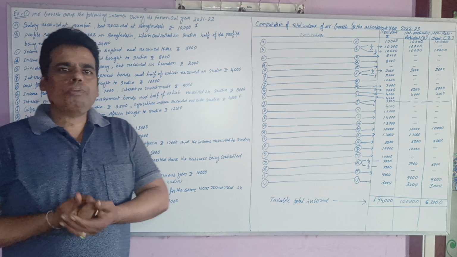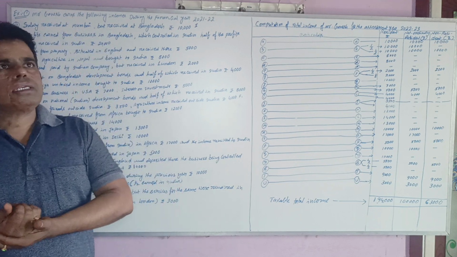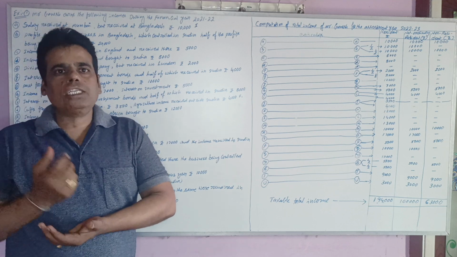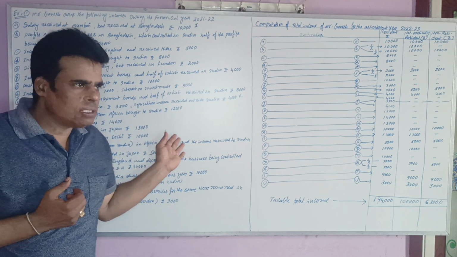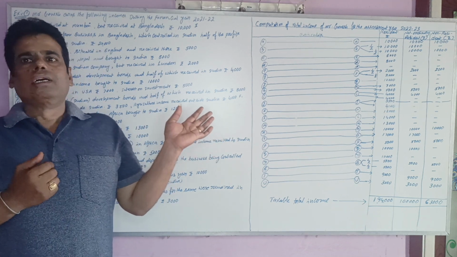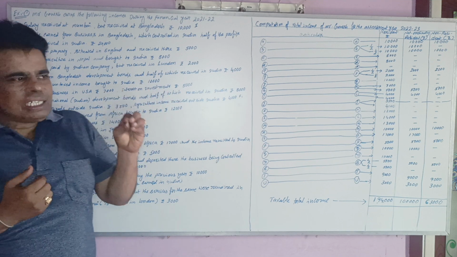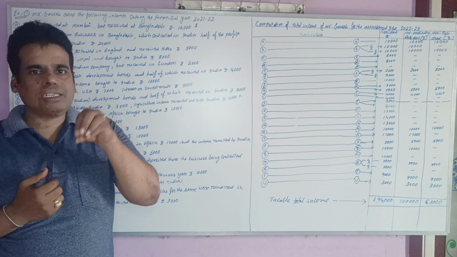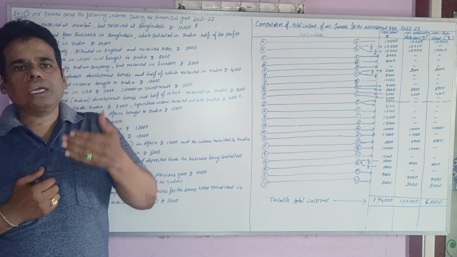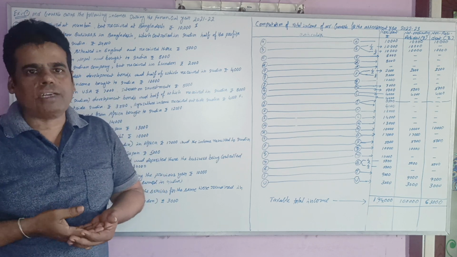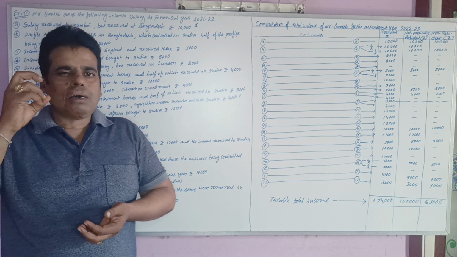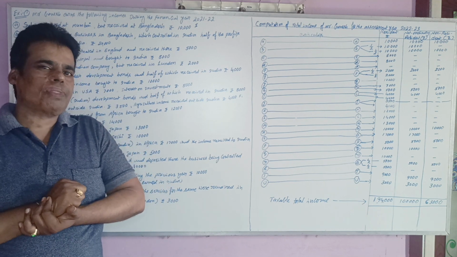So the main points regarding residential status and tax incidence: first of all, we identify whether the given income is earned and received within India or outside India. These are the two main points we clearly decide.